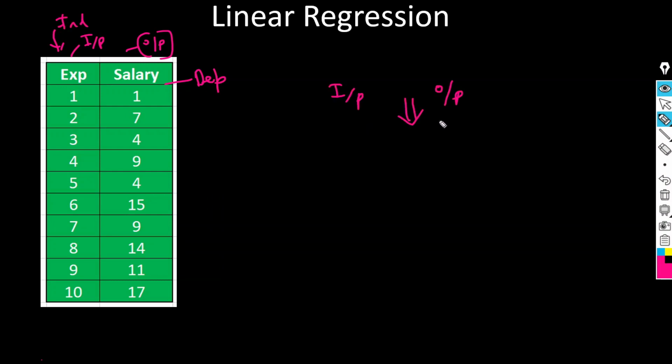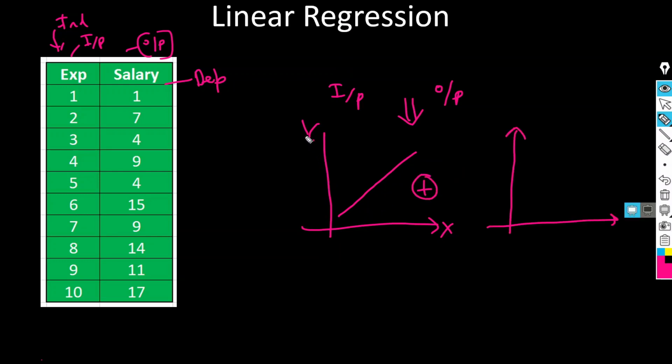It means input and output both should be linearly correlated. Linearly correlated means that if your input data increases, output data should also increase. This is the positive correlation. It means both should be linearly correlated.